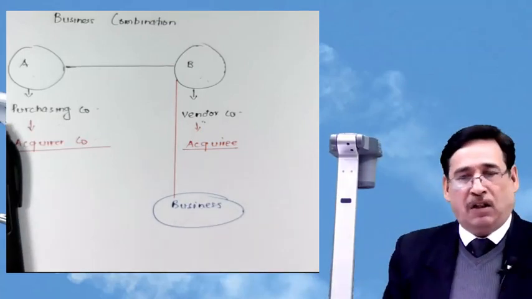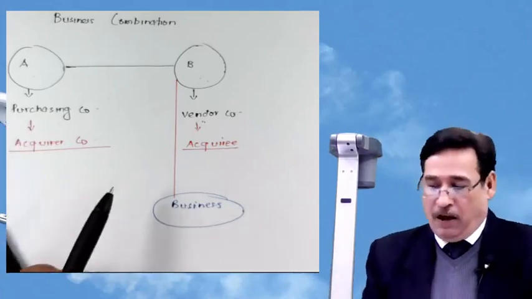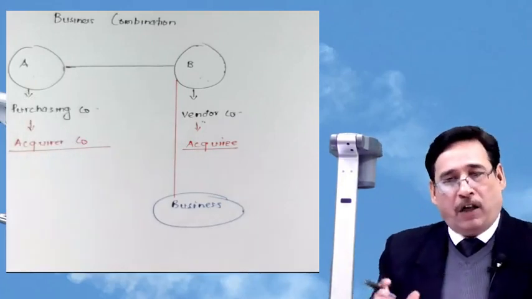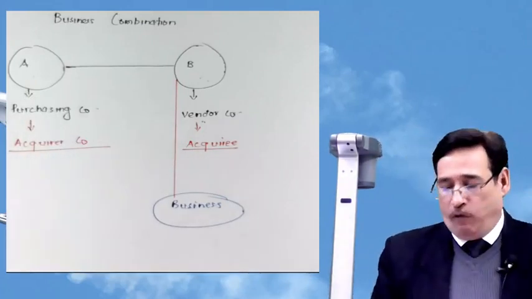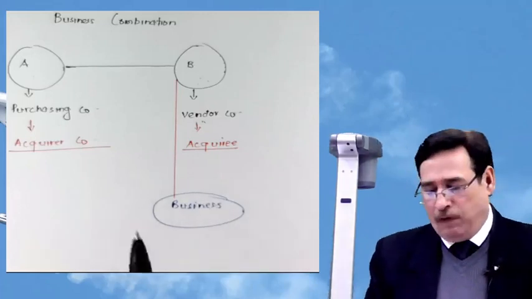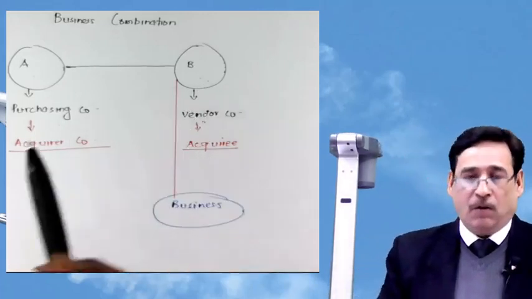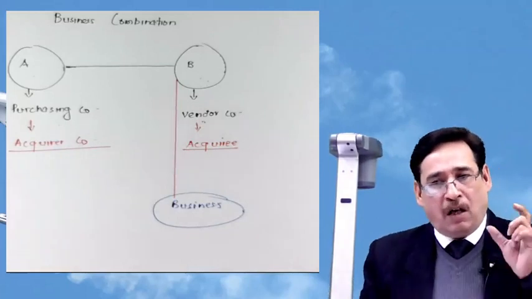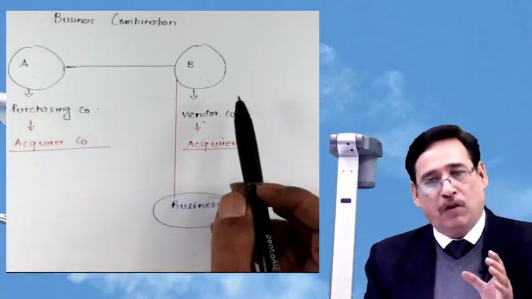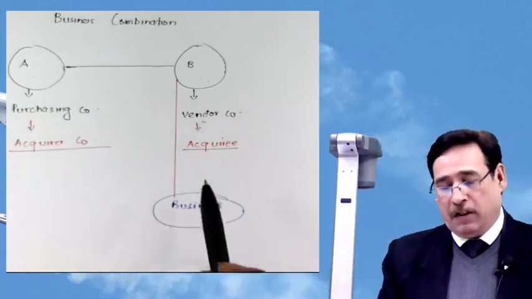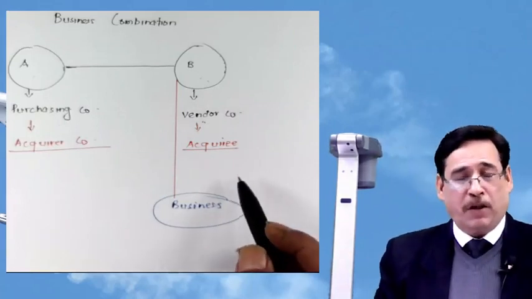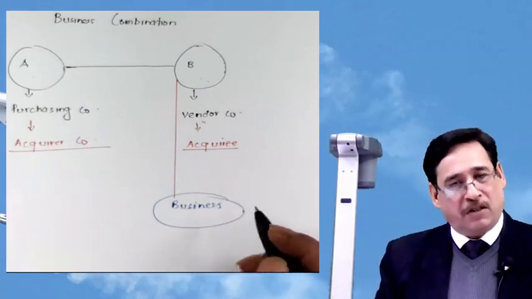Ind AS 103 will come into picture only when a particular entity acquires the control of other entity or entities, one entity or more than one entities. Correct? But to keep it simple, we will simply talk about one entity. So, Ind AS 103 will come into play only if there is an entity which is taking over the other entity, and the other entity must actually meet the definition of business which has been set out in this particular standard.